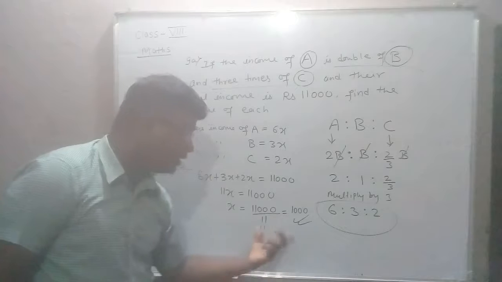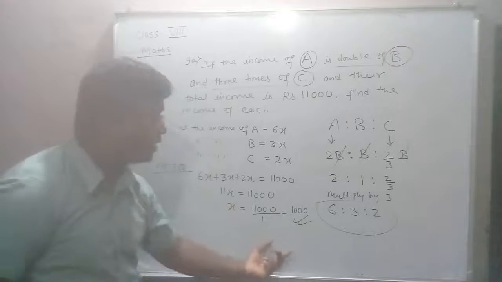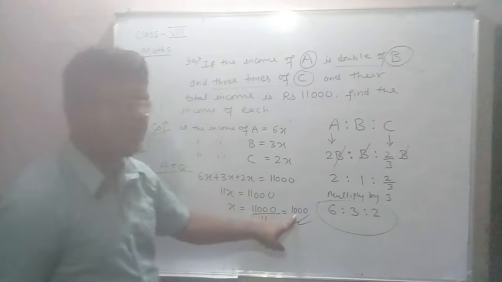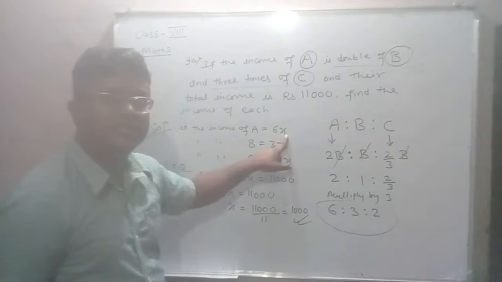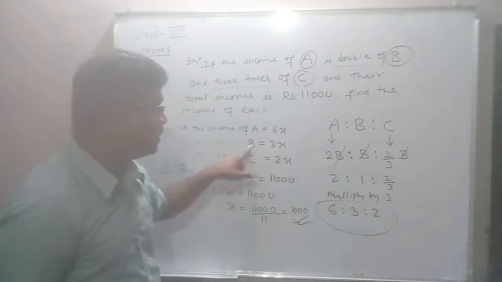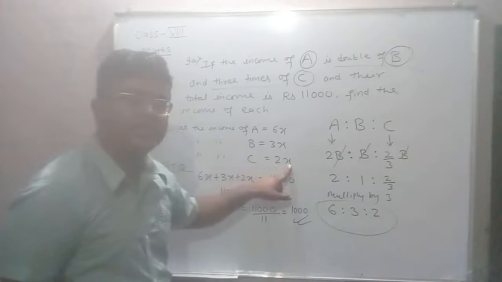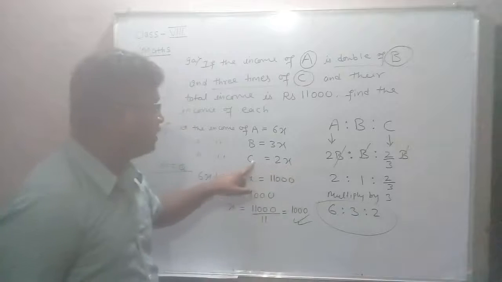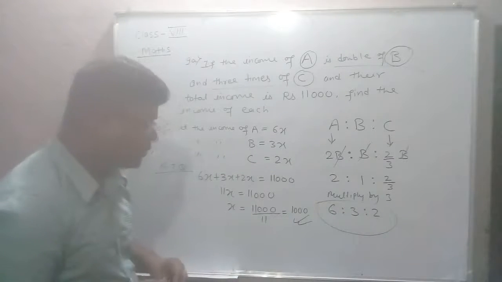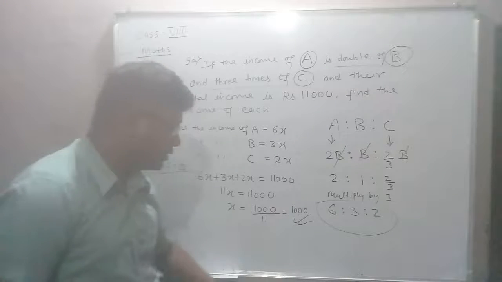So after this you solve it. The income of A is how much? We got the value of x, so 6 into x, that is 6 into 1,000, 6,000. 3 into 1,000, 3,000 is the income of B. 2 into x, that is 2 into 1,000, that is 2,000 is the income of C. So in this way you can easily complete this exercise of the ratio chapter.